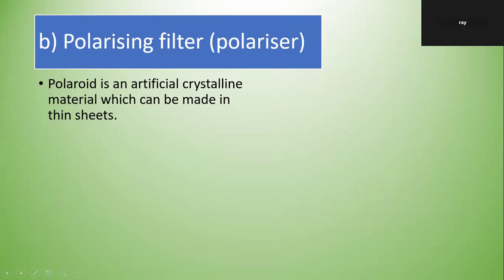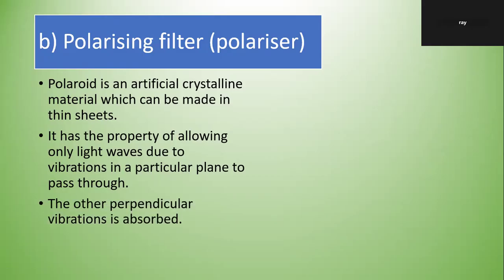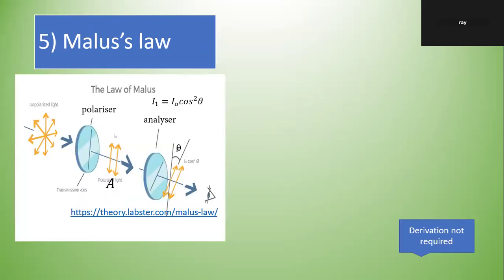Polarizing filter: Polaroid is an artificial crystalline material which can be made in thin sheets. It has the property of allowing only light due to vibration in a particular plane to pass through. The other perpendicular vibration is absorbed. Okay, Malus's law, that's the important one in this topic.